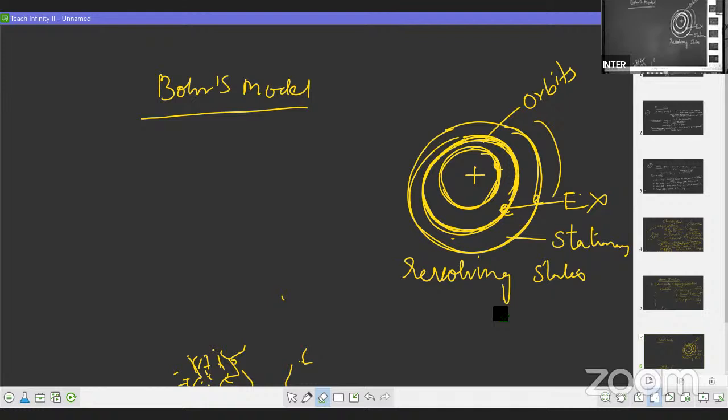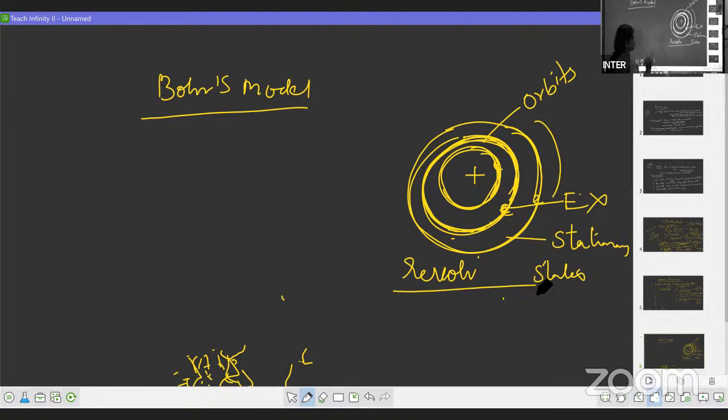In the question thesis, we should use the word revolving. Why? Because the electron is not only rotating around the nucleus, but also rotating around itself. So the electron is revolving, right?